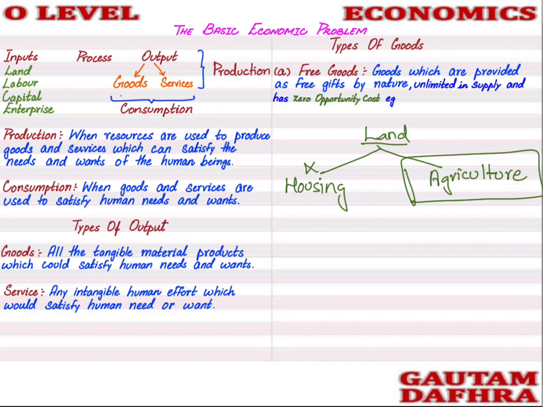Whatever you cannot do while choosing something is known as opportunity cost. Opportunity cost means whatever we leave or lose, the benefit we have given up. So we have left the benefit of housing; we decided to go for agriculture.